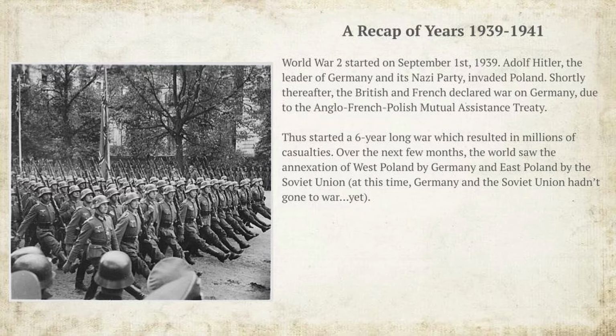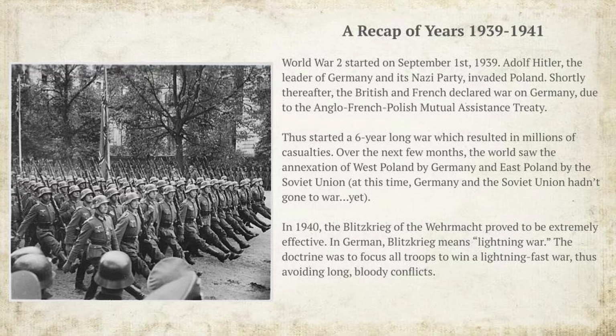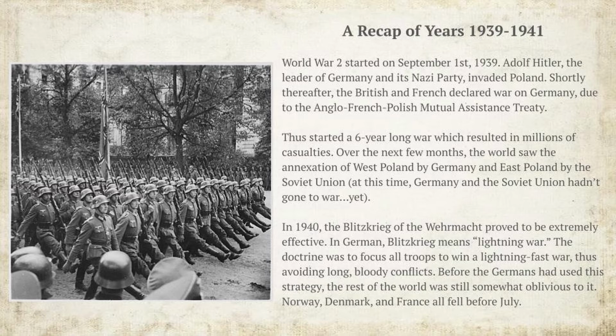Over the next few months, the world saw the annexation of West Poland by Germany and East Poland by the Soviet Union. In 1940, the Blitzkrieg of the Wehrmacht proved to be extremely effective. In German, Blitzkrieg means lightning war. The doctrine was to focus all troops to win a lightning-fast war, thus avoiding long, bloody conflicts. Before the Germans had used this strategy, the rest of the world was still somewhat oblivious to it. Norway, Denmark, and France all fell before July.